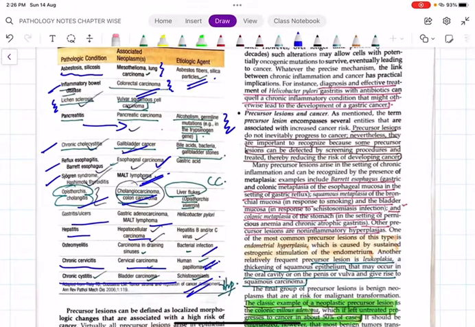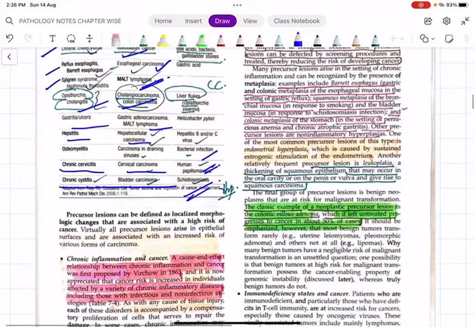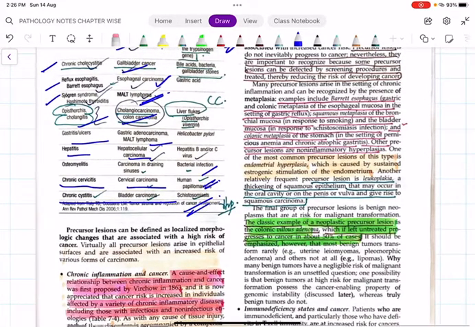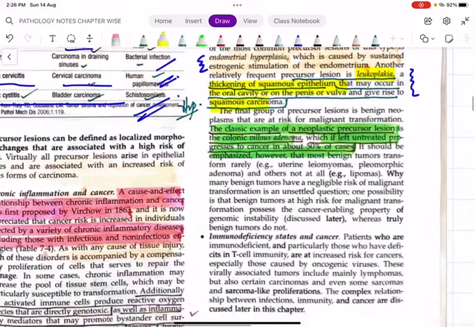Another most important thing is endometrial hyperplasia, which is because of estrogen. Sustained estrogen stimulation causes endometrial proliferation, and endometrial hyperplasia is one of the most common precursors for endometrial carcinoma. We have type 1 and type 2 that we will see later. Another one is leukoplakia. Leukoplakia is nothing but thickening of the squamous epithelium, and it may give rise to squamous cancer. Then villous adenoma may even give rise to colorectal cancer.